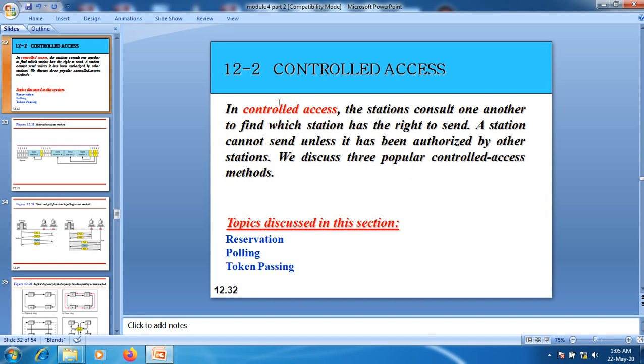In this session, we are going to discuss controlled access. In controlled access, the stations consult one another to find which station has the right to send. A station cannot send unless it has been authorized by other stations. Here we are going to discuss three controlled access protocols: one is reservation, another is polling, and the third one is token passing.